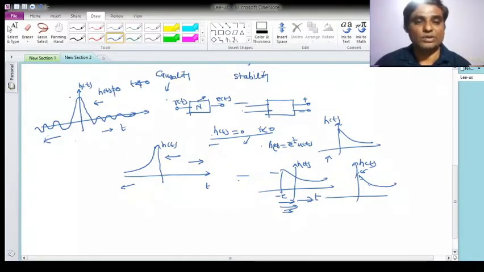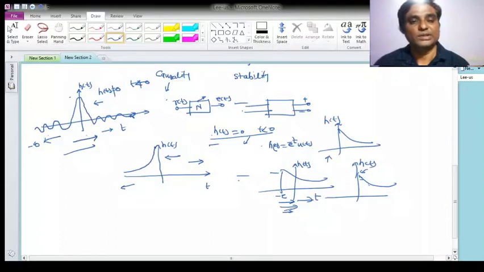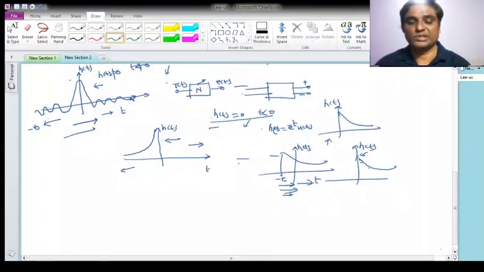Even if I want to make it causal, let me shift it, but how many times should I shift? It is up to minus infinity to plus infinity, so it is not at all possible. So this is basically not a realizable impulse response. This way you can define the causality. This is what we have defined in the time domain. We can also define it in the frequency domain.